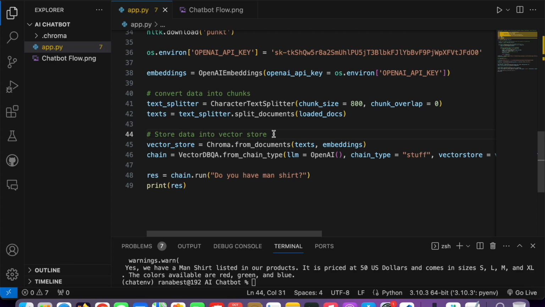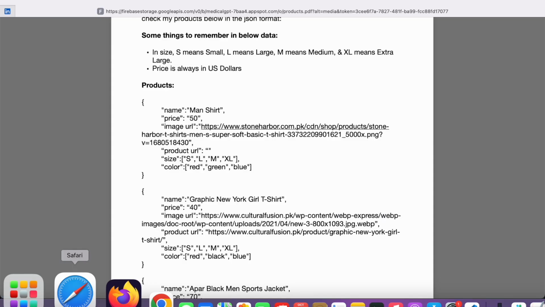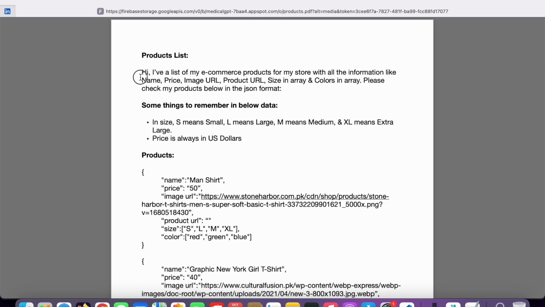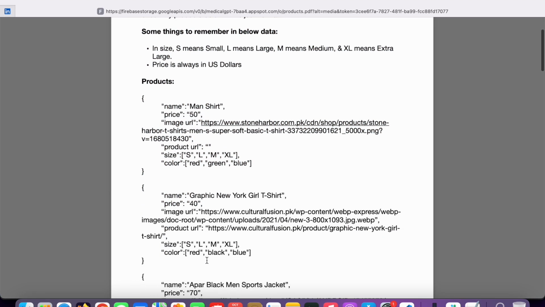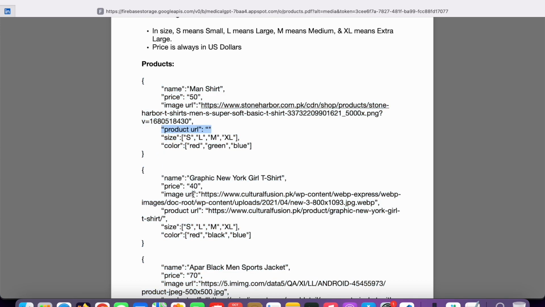So I think this is it, and you can directly change this data. Let's say you have a hotels data set. Right now I have e-commerce products. Let's say you have a hotel data set, so you can just put that data here, and then your chatbot will be converted for the hotel stuff. If you have real estate data, just update that data and it will perform for that. So I hope this seems amazing to you.